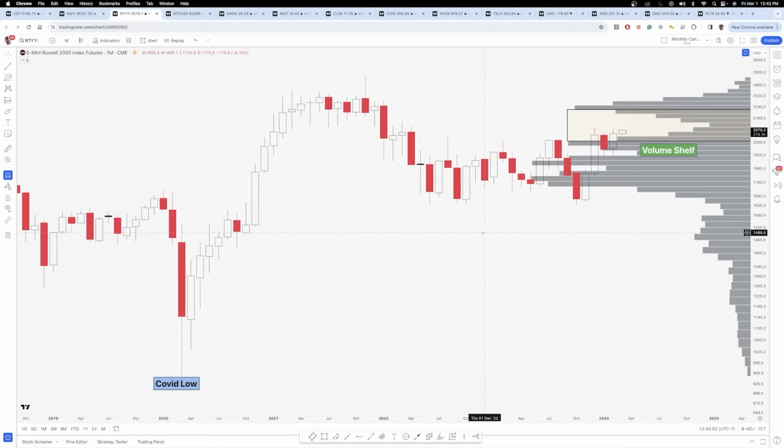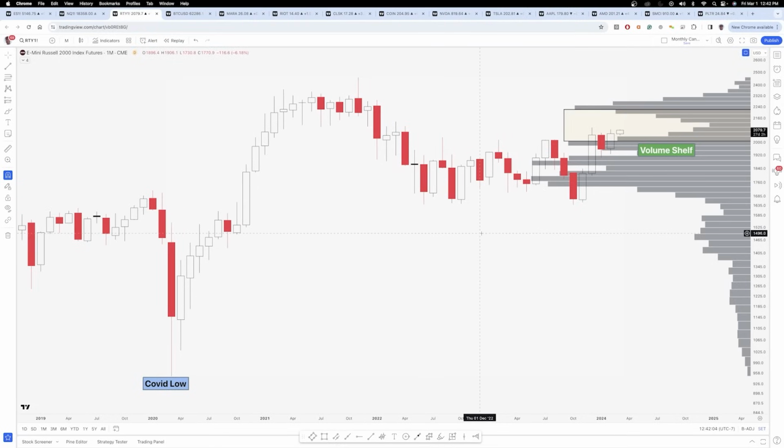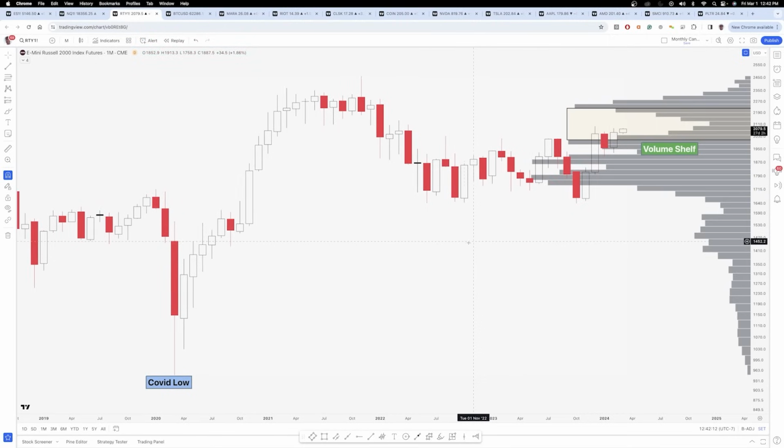IWM is definitely one of my favorites, and when I say IWM, I mean small caps. In this case, we're looking at RTY, which is the actual Russell 2000 index and futures symbol. But the main thing that I'm focused on here is, one, we're still not anywhere close to all-time highs here, so we're definitely seeing a potential laggard play for small caps. Two, we had a pretty strong monthly close for February, and we're already moving up pretty strong going into March.